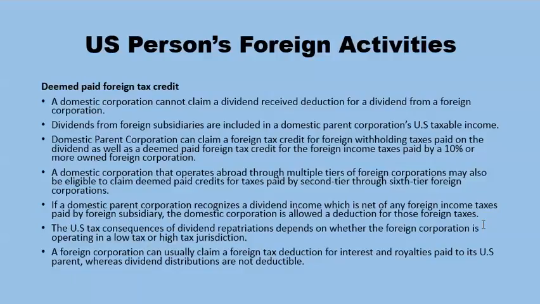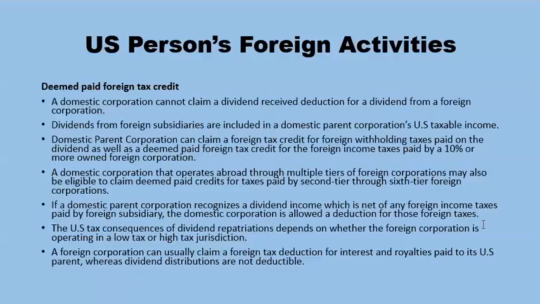Deemed paid foreign tax credit. A domestic corporation cannot claim a dividend received deduction for a dividend from a foreign corporation. Dividends from foreign subsidiaries are included in a domestic parent corporation's US taxable income.